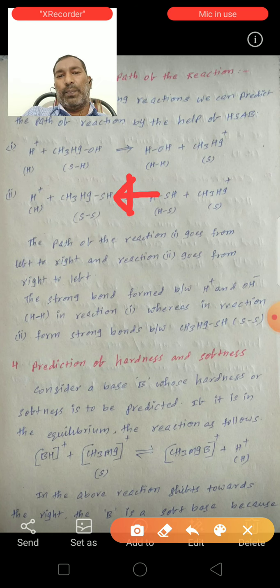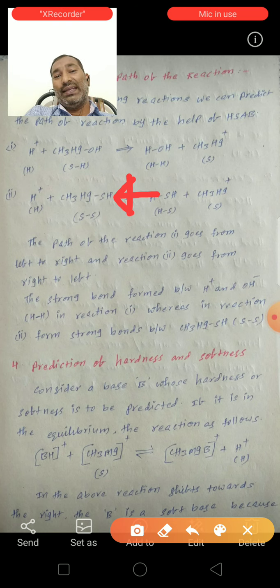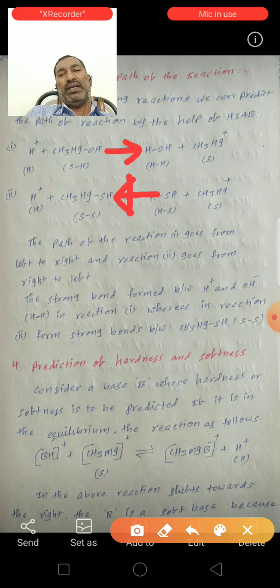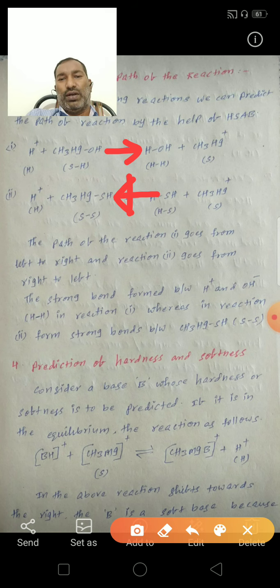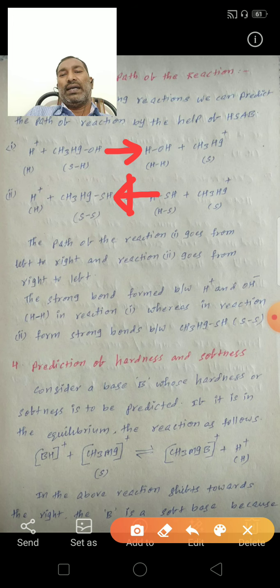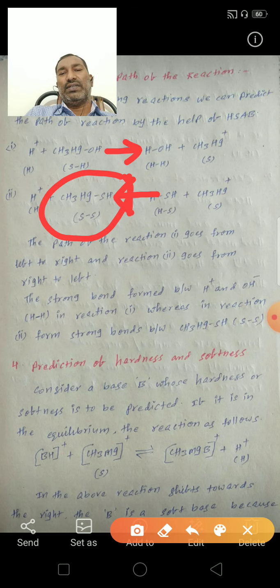This is the forward reaction. See here the path of the reaction: the first reaction goes from left to right direction to form a HOH complex. The second reaction goes from right to left direction to form a CH3HgSH stable complex.